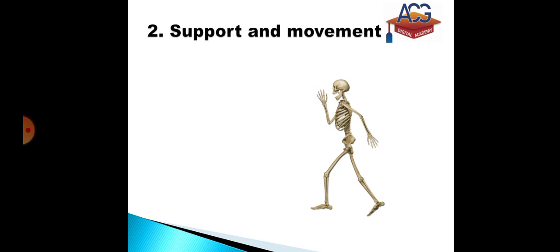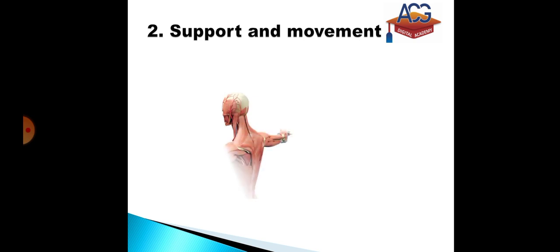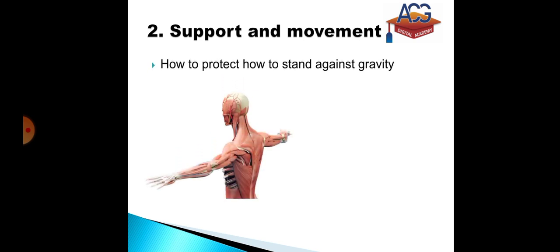The second chapter of our second year biology is sport and movement. The sport and movement of our body consists of our muscles as well as our bones. As you can see there, the muscles as well as your bones are involved in sport and the movement of our bodies. In the second chapter we will discuss the sport and movement of our bodies.